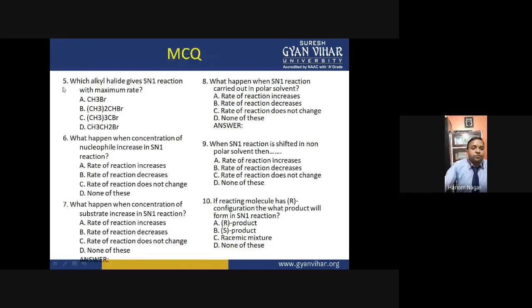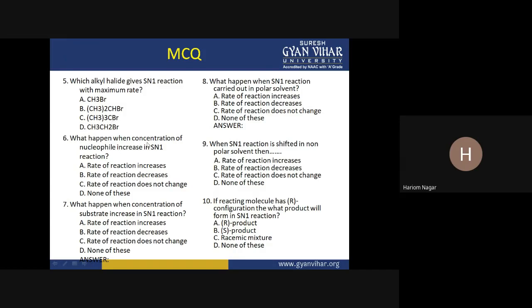Now the next question: which alkyl halide gives SN1 reaction more rapidly? Tertiary alkyl halide. So which compound is the tertiary alkyl halide here? C option is the tertiary alkyl halide. It is tertiary butyl bromide actually, but it is of the category tertiary alkyl halide. Okay.